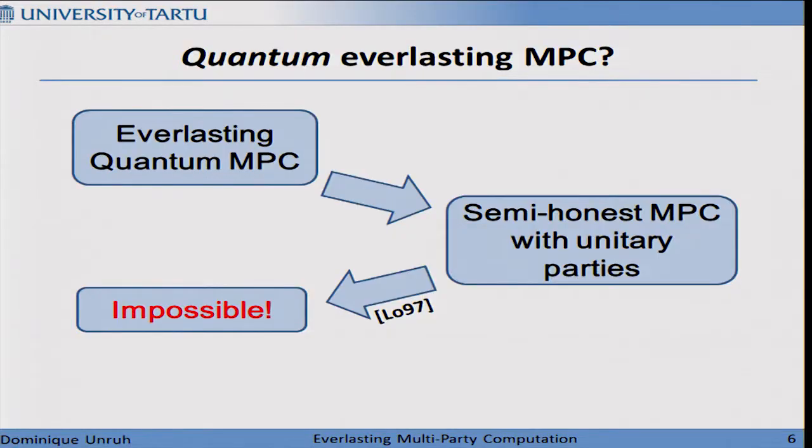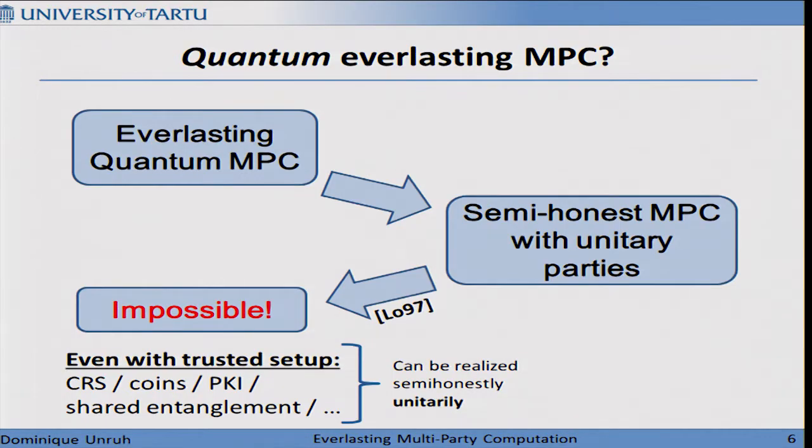It doesn't matter whether internally you erase or you just ignore data. So everlasting quantum security also means everlasting quantum security using unitary parties. And then with the same argument as before, it would imply this security. And that's impossible.